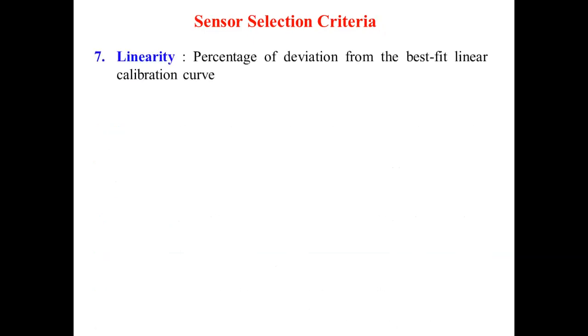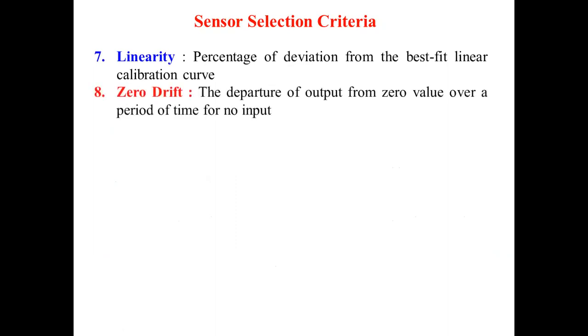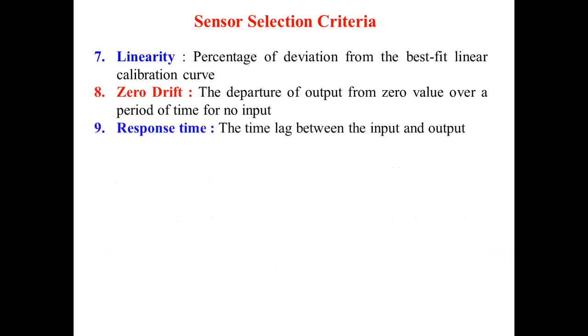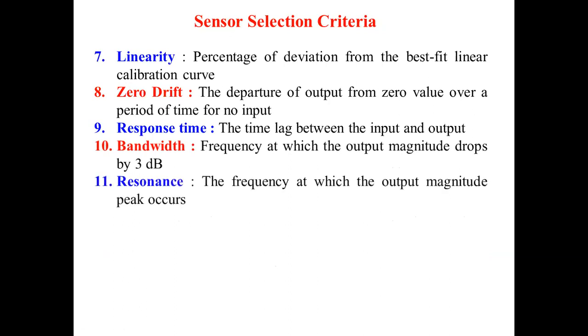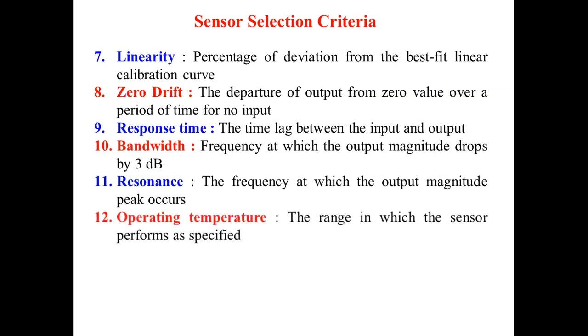Then linearity, the percentage of deviation from the best-fit linear calibration curve. Zero drift, that is a departure of output from zero value over a period of time. Response time, the time lag between the input and output. Then bandwidth, the frequency at which the output magnitude drops by 3 decibels. Resonance, the frequency at which the output magnitude peak occurs.